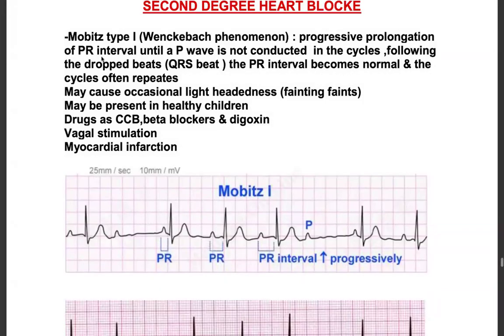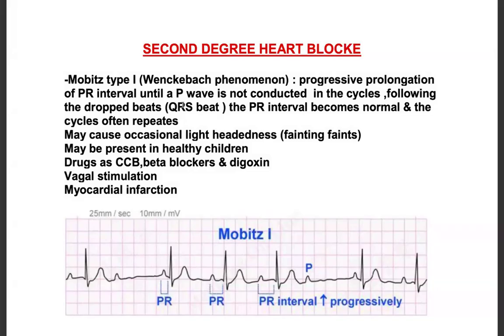Second degree heart block. Mobitz type 1. This is also known as Wenckebach phenomenon. What do you see? Here, progressive prolongation of the PR interval until a P wave is not conducted, in cycles, followed by a dropped P wave. It is not conducted, so there will be a dropped QRS beat. The PR interval becomes normal and the cycle often repeats.